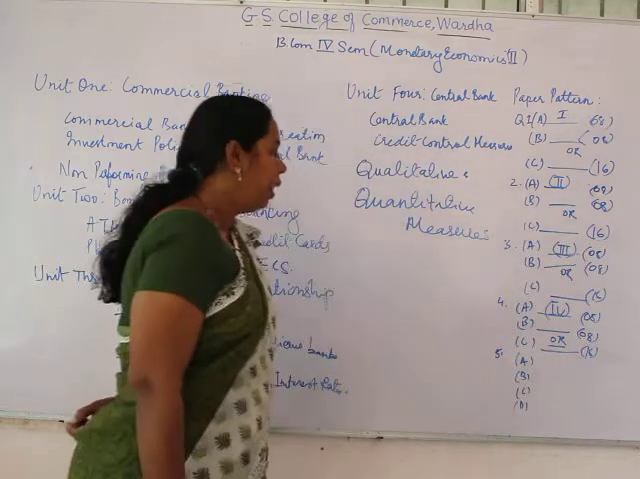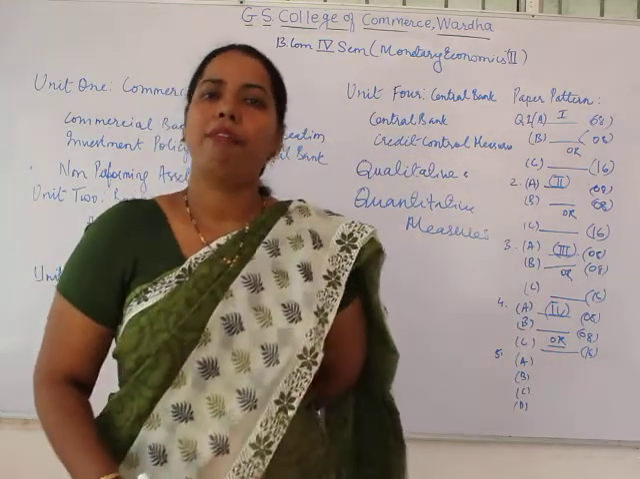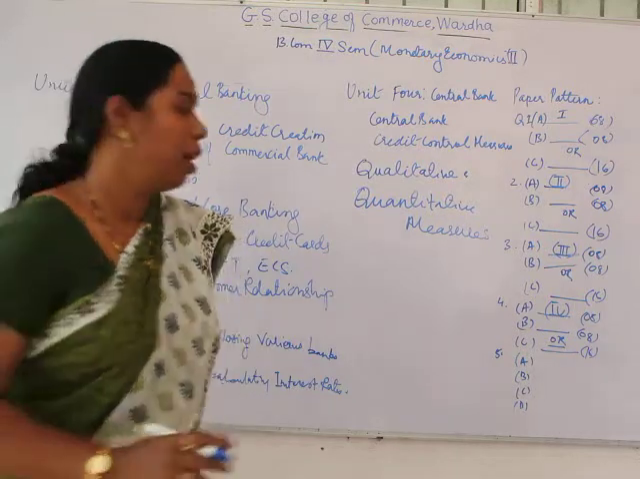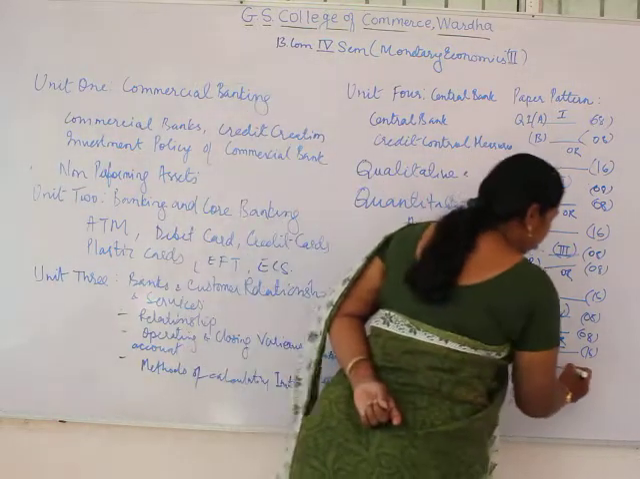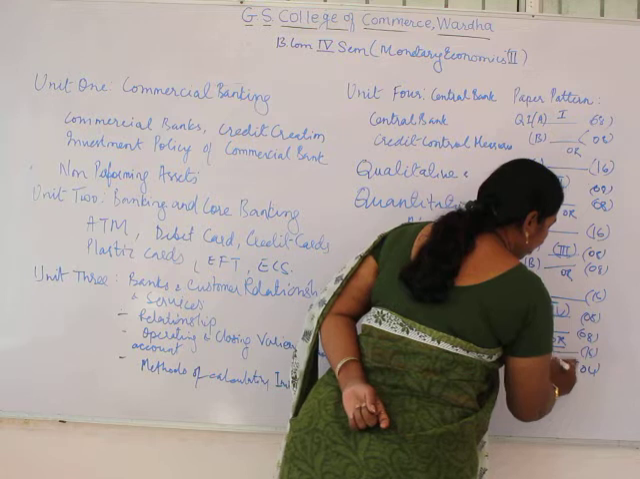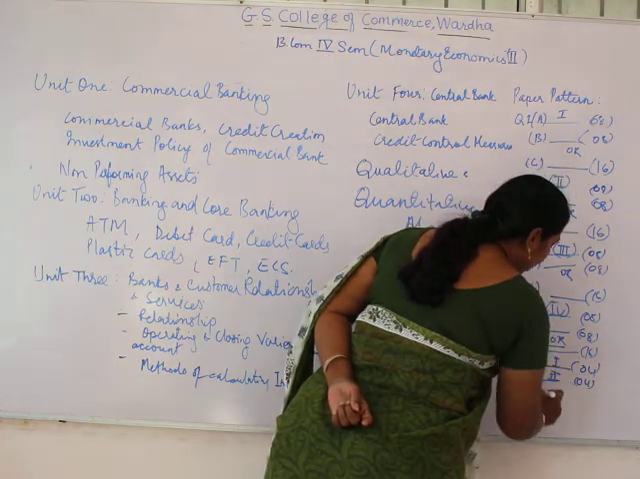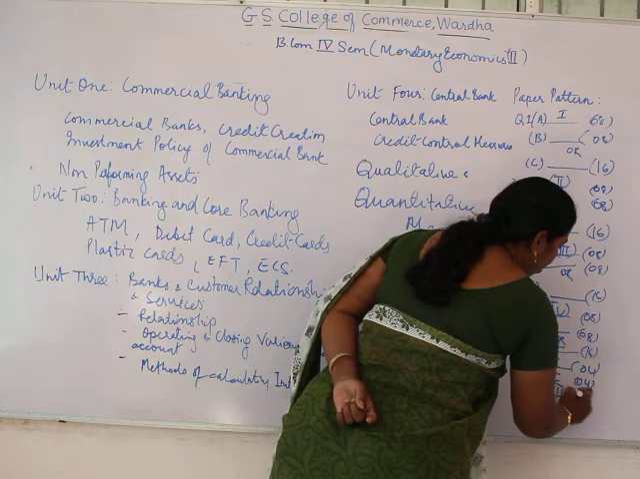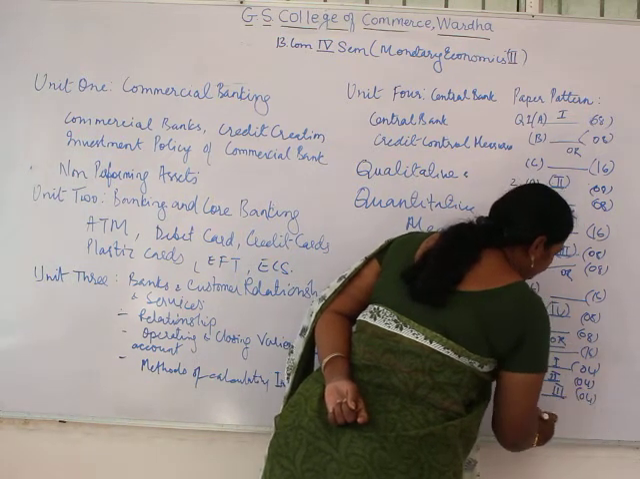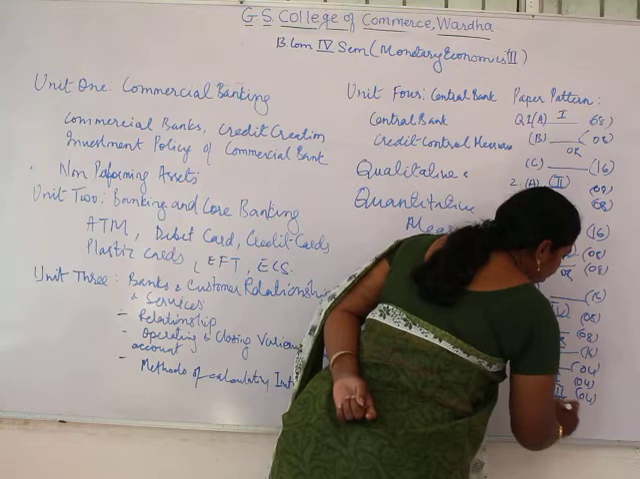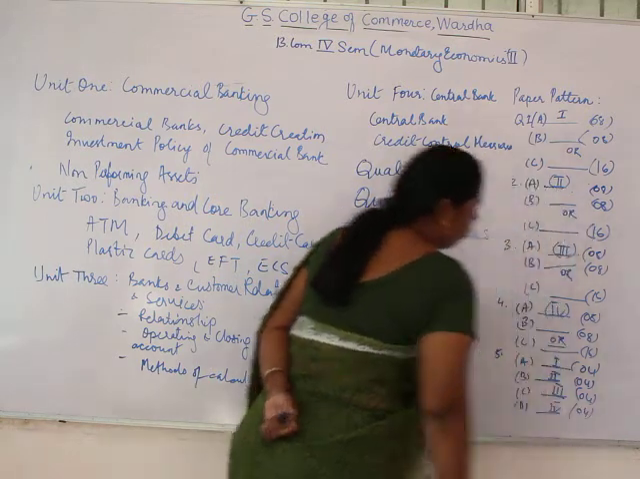The last question is question number 5, whereby you have no choice. A is of 4 marks and will come from the first unit. B is of 4 marks and will come from the second unit. C is of 4 marks and will come from the third unit. And D is of 4 marks and will come from the fourth unit.